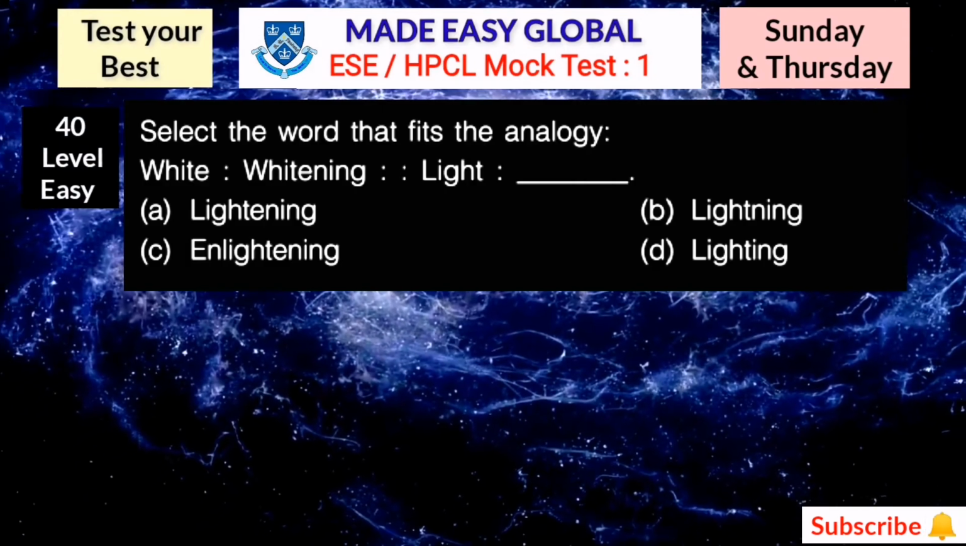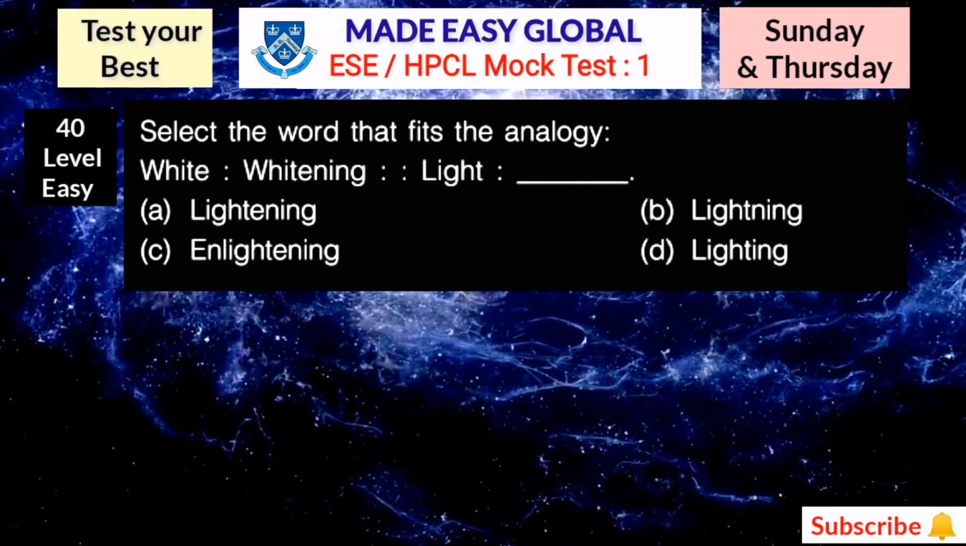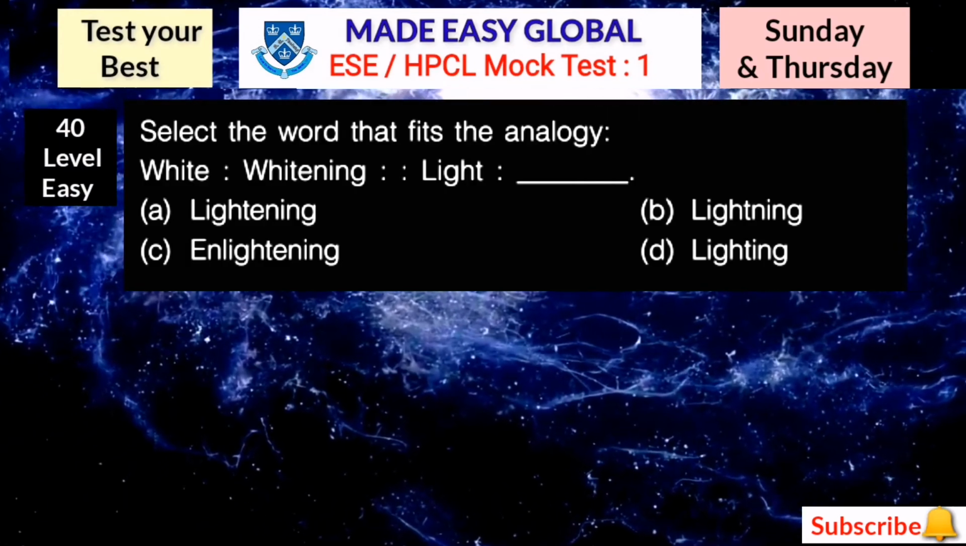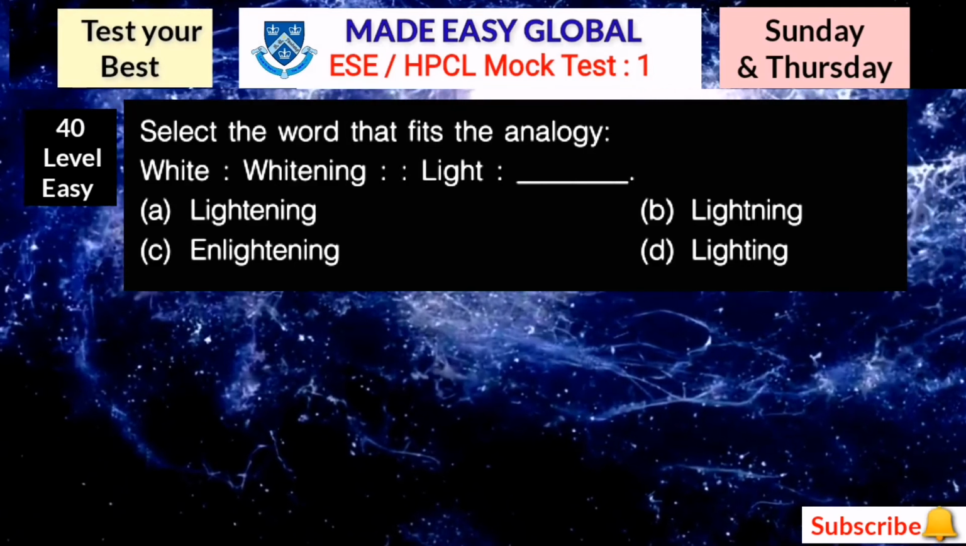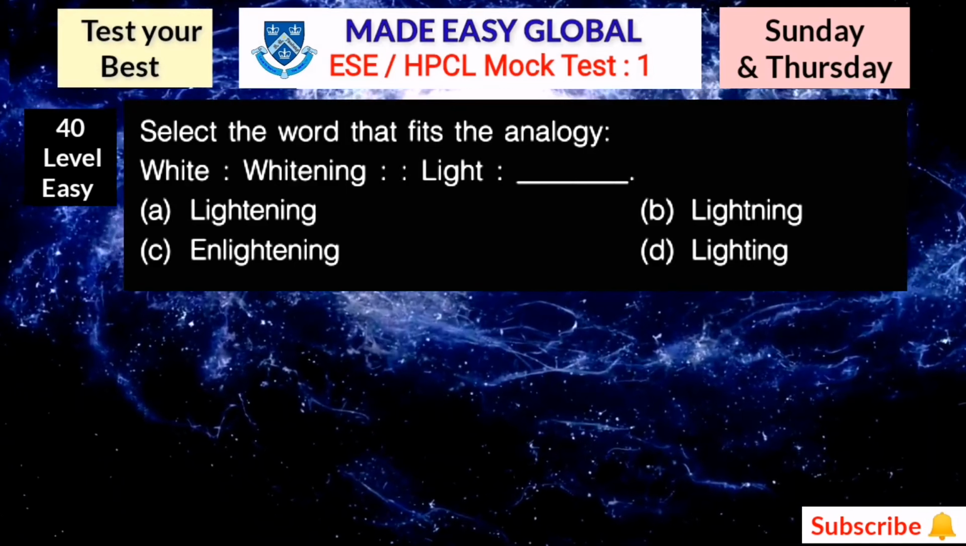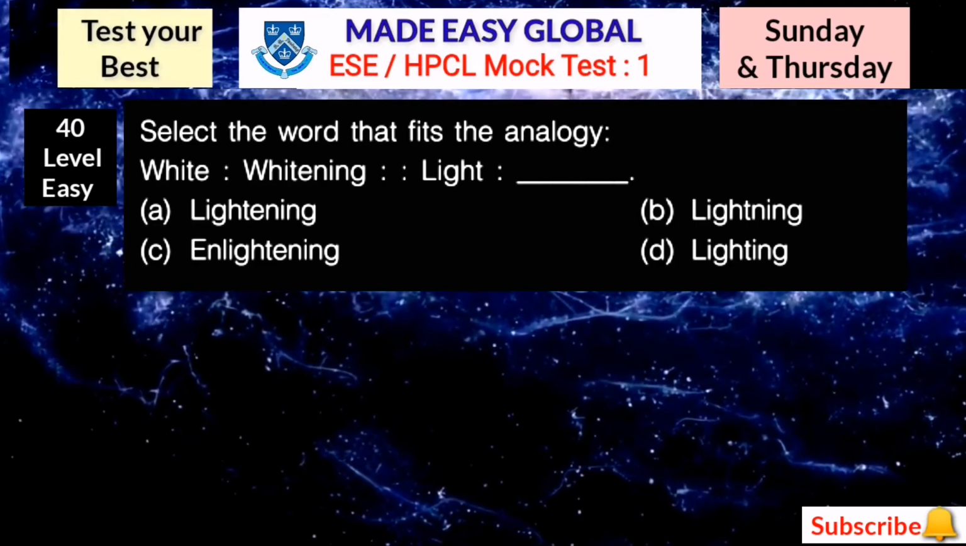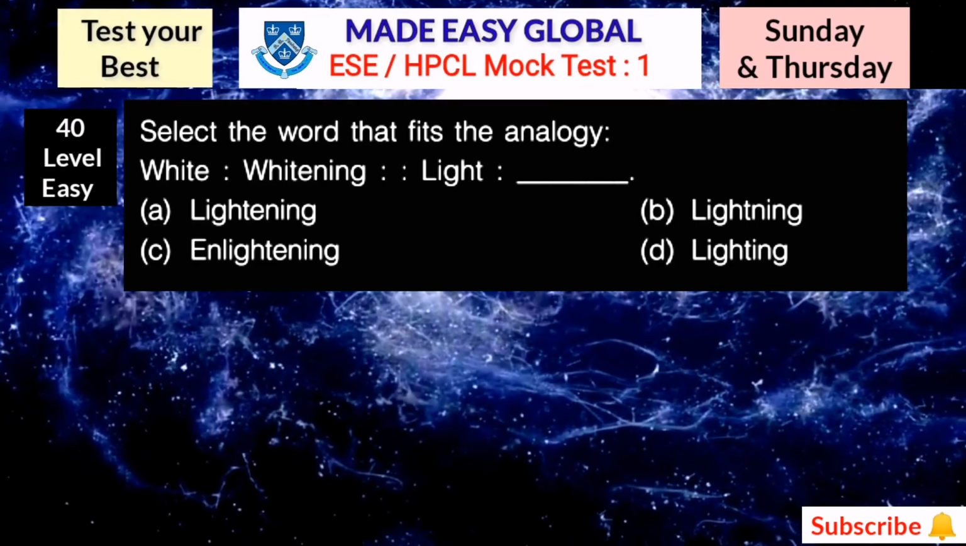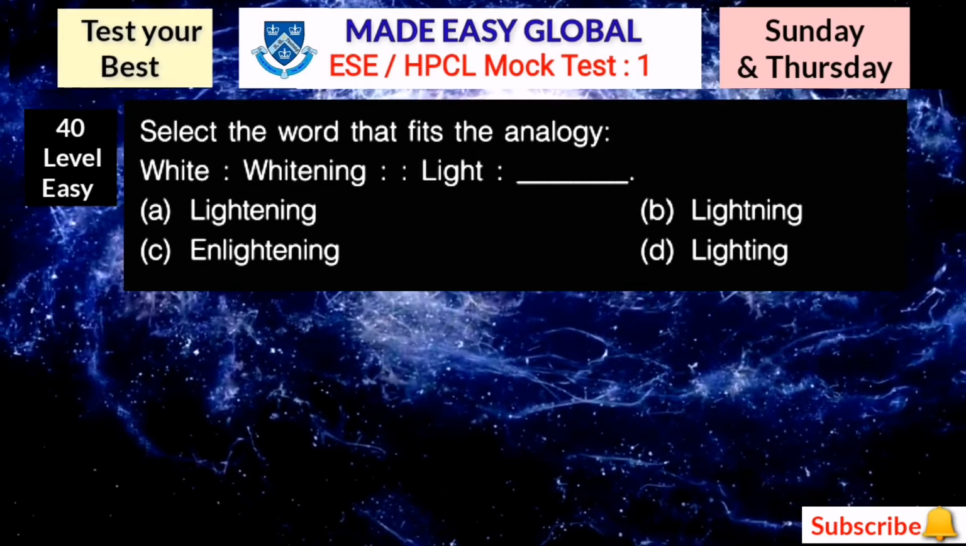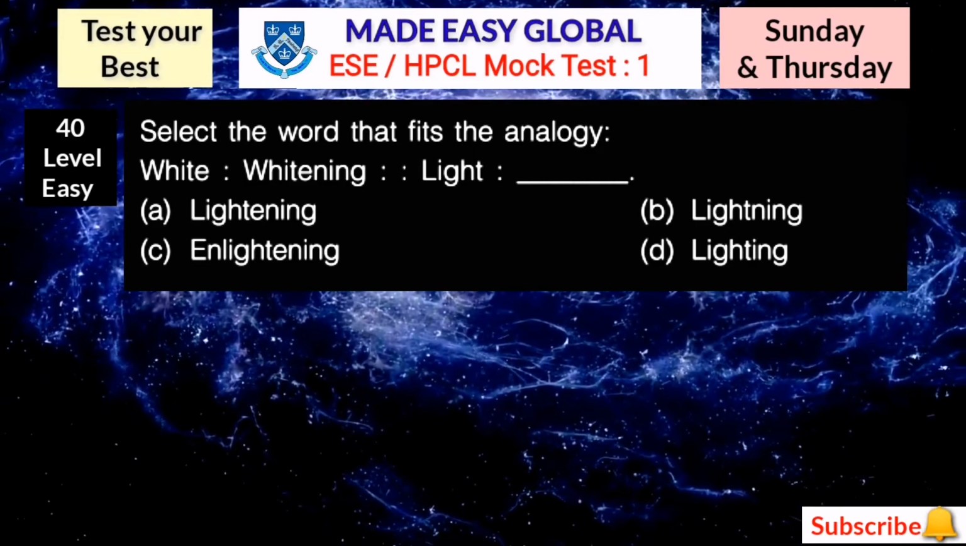Then after, the next question is, select the word that fits the analogy. White is to whitening, as light is to, you have to choose from the given options. So here you can get this answer because this is the most basic question from the analogy portion.